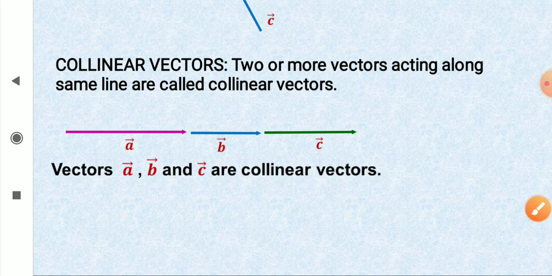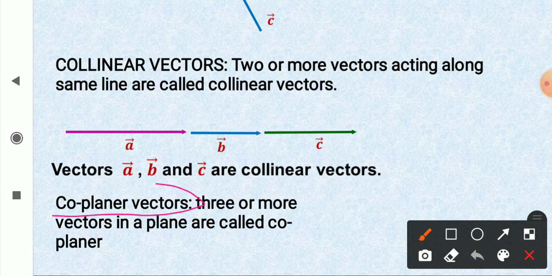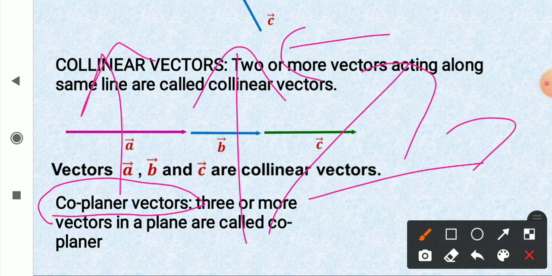And now, coplanar vectors. Planar means vectors in the same plane. So if I have this paper, you can draw any number of vectors in this paper. No? All these vectors lie in the plane of the paper.